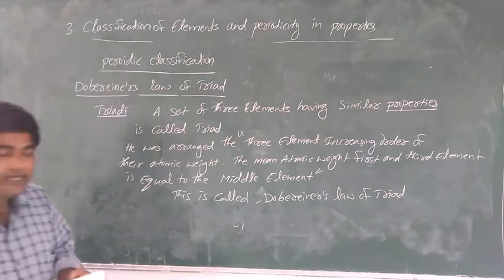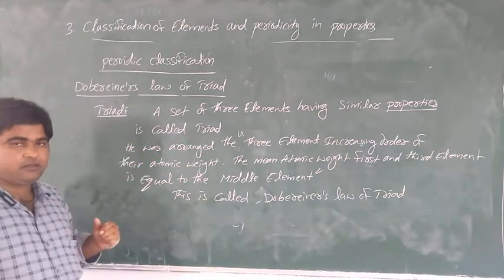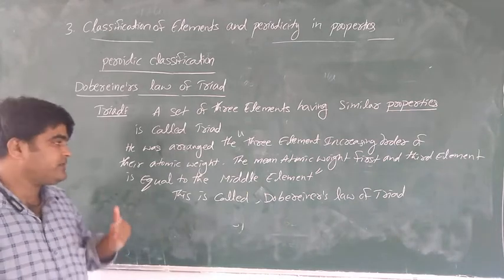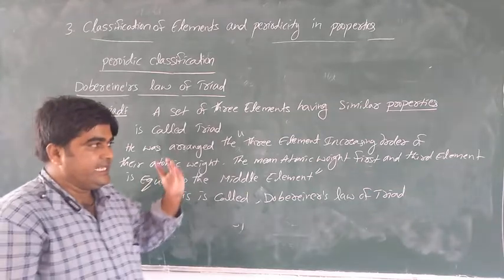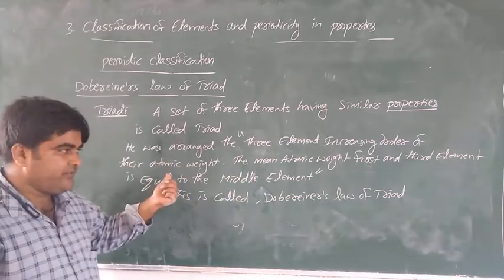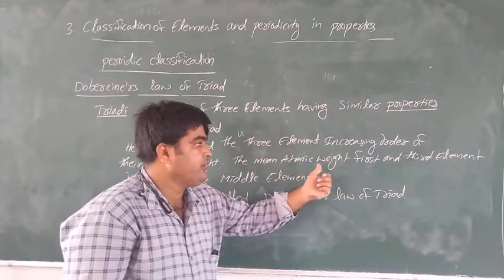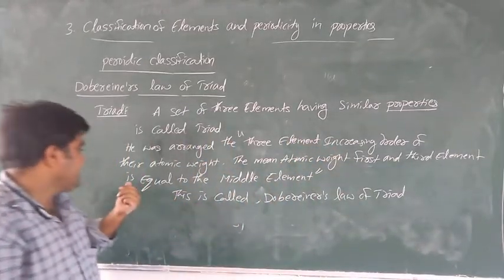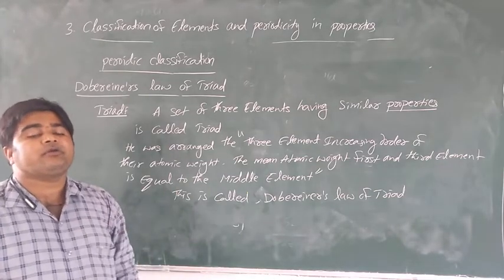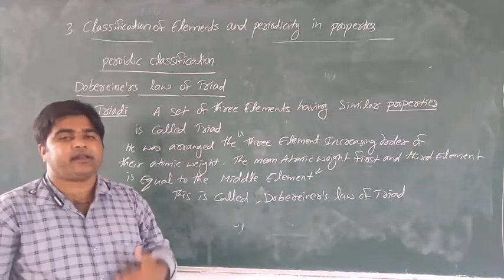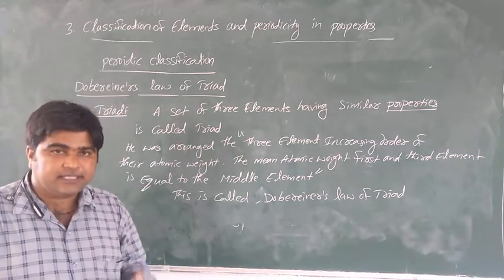What is the triad? A set of three elements having similar properties is called a triad. Dobereiner's law of triad means he arranged the three elements in increasing order of their atomic weight. The mean atomic weight of the first and third elements is equal to the middle element. This is called Dobereiner's law of triads. Is it clear?